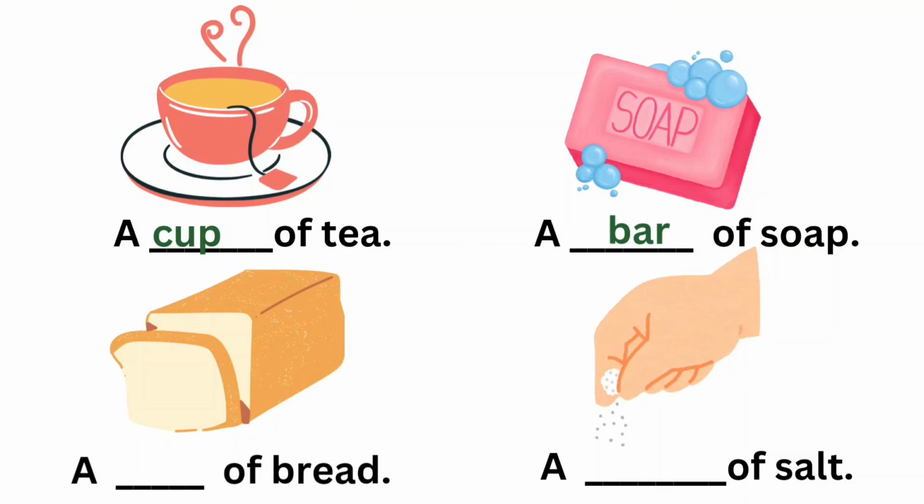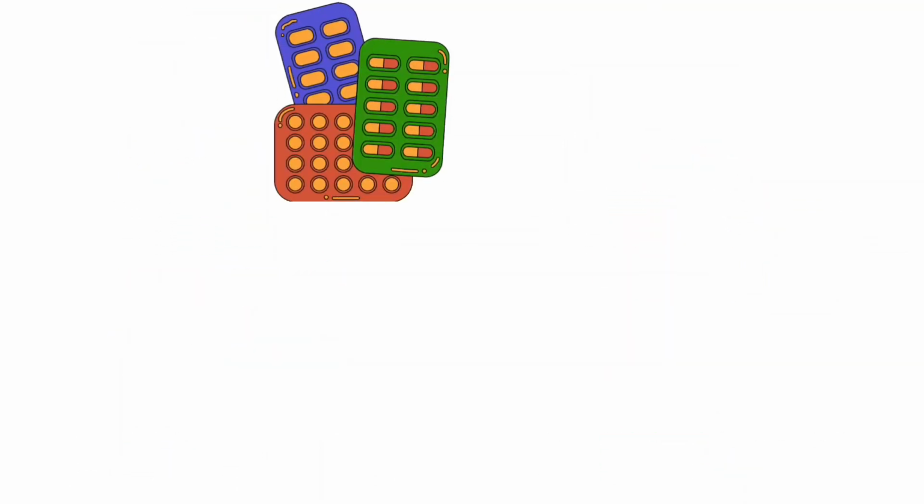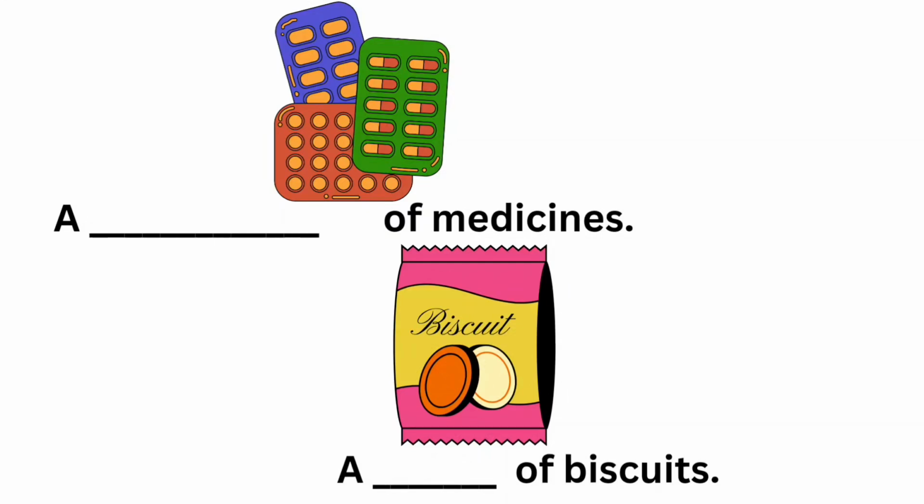Bar. A blank of bread. Loaf. A blank of salt. Pinch. A blank of medicines. Blister pack. A blank of biscuits. Packet.